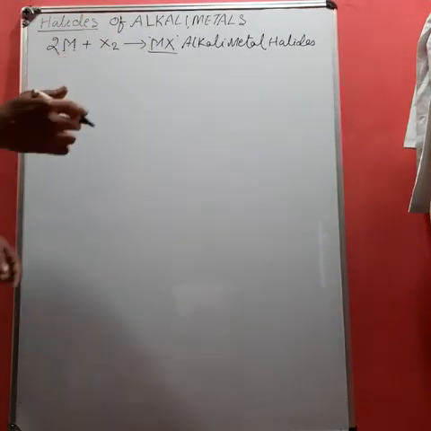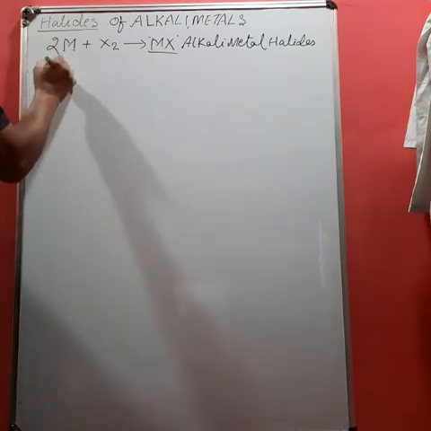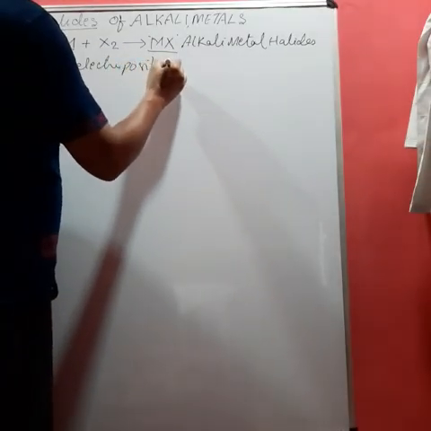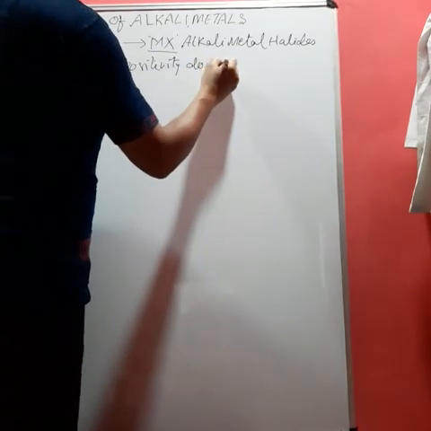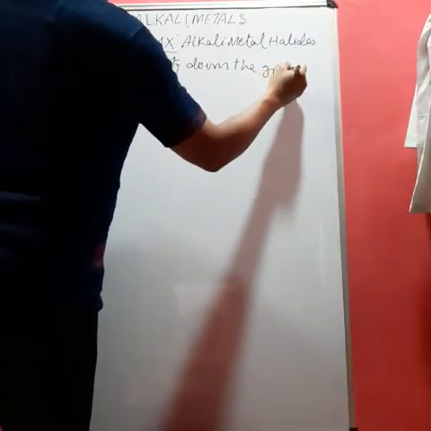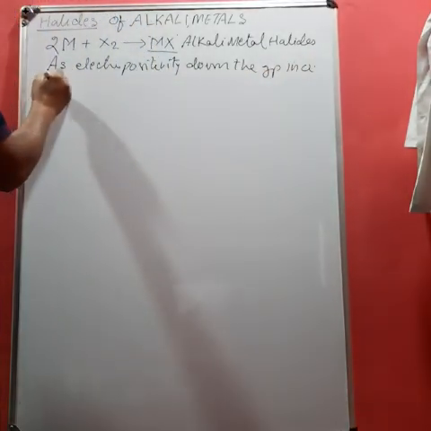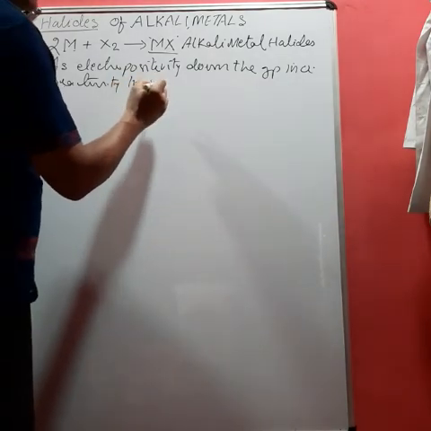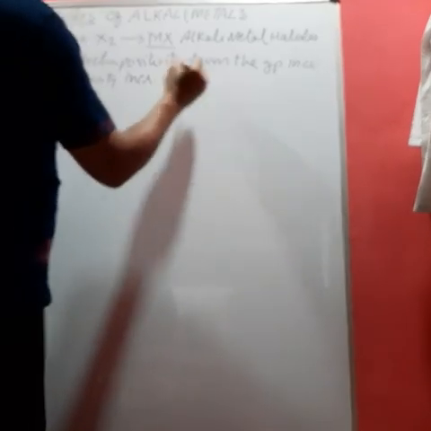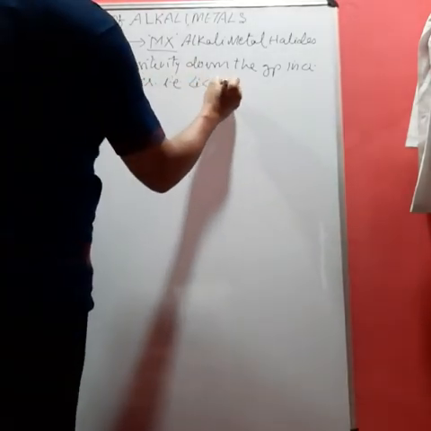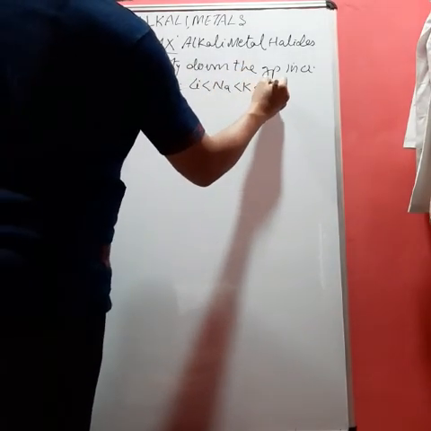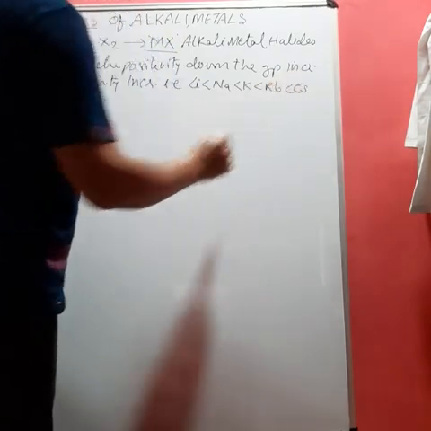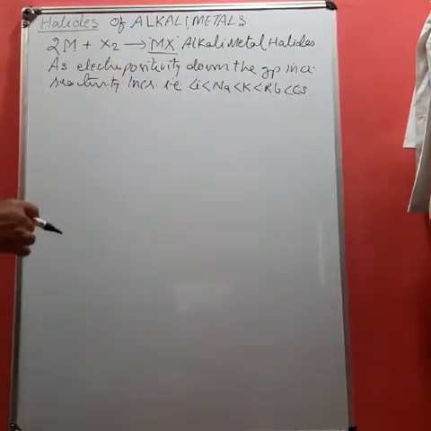Student, as the electropositivity increases down the group, reactivity increases. That is, we can say Li shows less reactivity as compared to sodium, and consequently K, Rb and cesium. That means the cesium very readily forms halides as compared to the lithium.